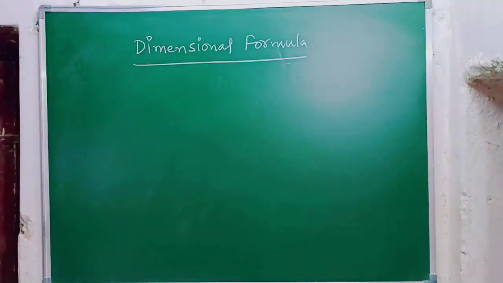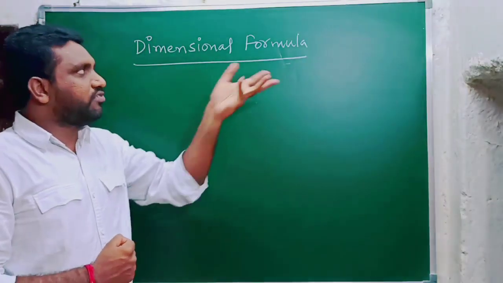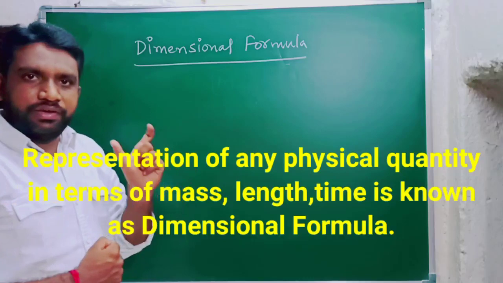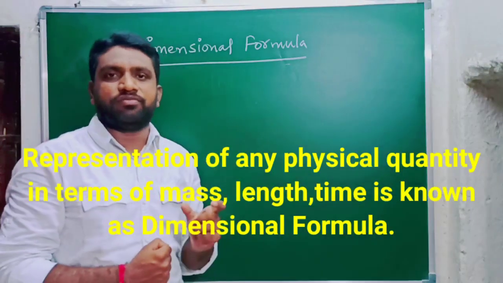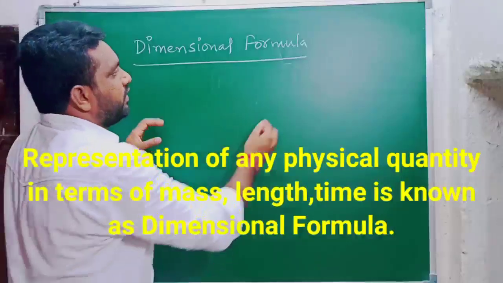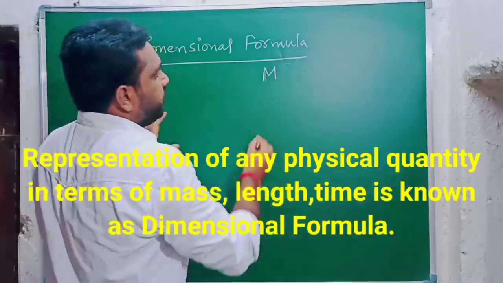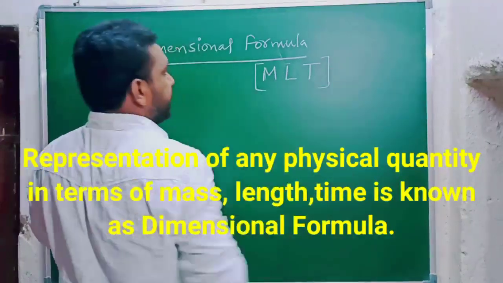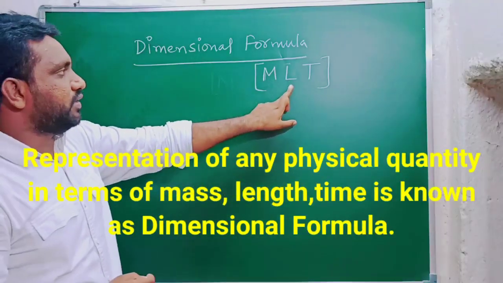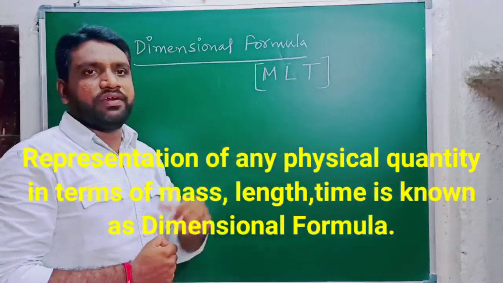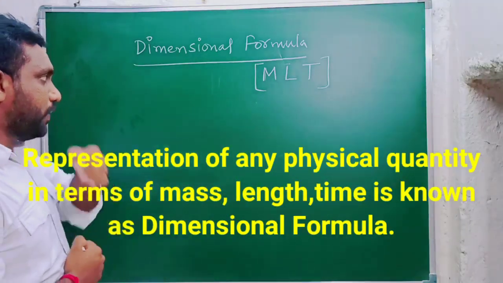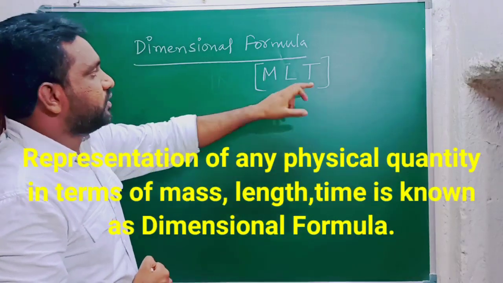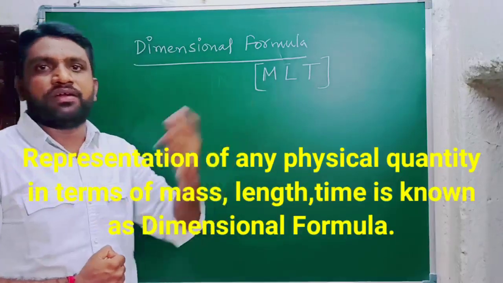So dimensional formula, let's see dimensional formula. What does dimensional formula mean? If we represent any physical quantity in terms of mass, length, time. Mass is denoted with M, length denoted with L, time denoted with T. So if we represent any physical quantity in terms of mass, length and time, then this is said to be its dimensional formula. Once again I am repeating: if we represent any physical quantity in terms of mass, length and time, then it is said to be the dimensional formula of that particular physical quantity.